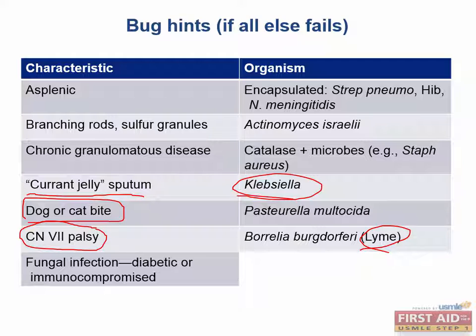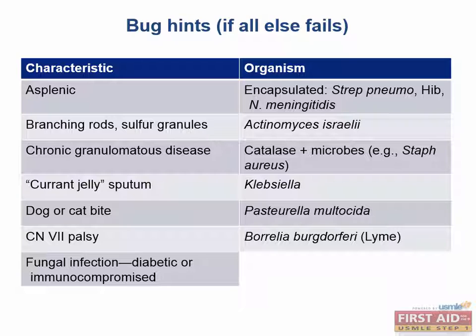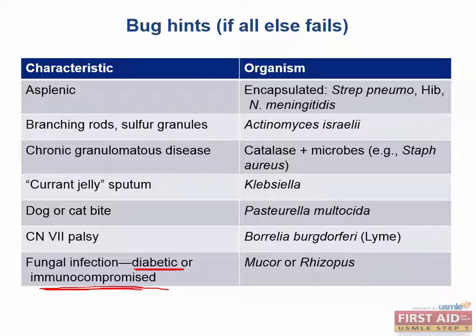The mnemonic used in Lyme disease is BAKE, and you can bake a key lime pie, which will remind you of Bell's palsy, arthritis, cardiac block, and erythema migrans. Very good. Now, what kind of fungal infection would you see in a patient with diabetes or if they're severely immunocompromised? If you ever see a fungal infection in diabetes, you should be thinking about Mucor or Rhizopus species.